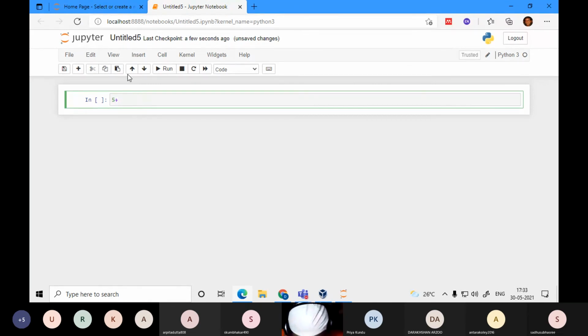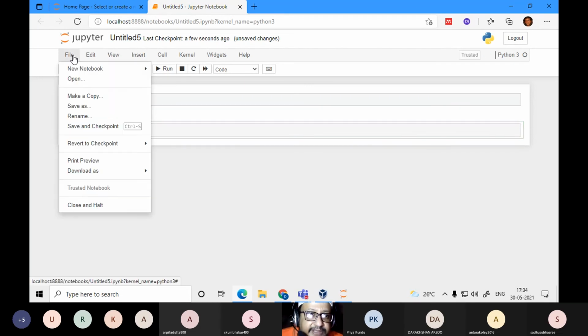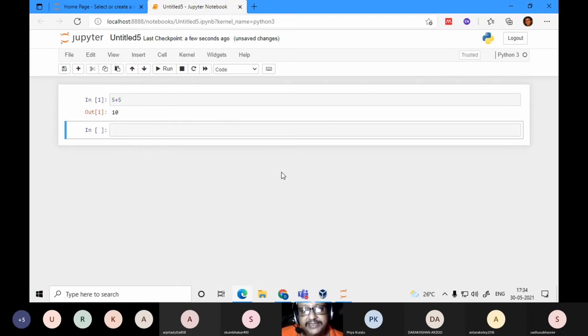5 plus 5. So I'm showing you the simple way to save it. So 5 plus 5, you press run, the output is 10. You can save this over here. Save as, you can save the file. So all these sessions, you can save like this. If you use a Jupyter Notebook for doing Python, you can easily save. I will explain this Jupyter Notebook later if we have time. But first we must finish our C programming.